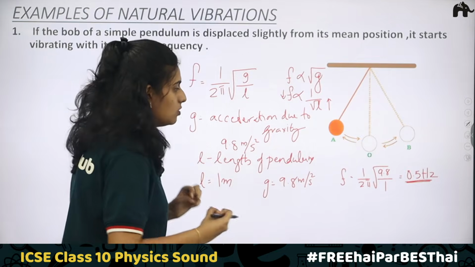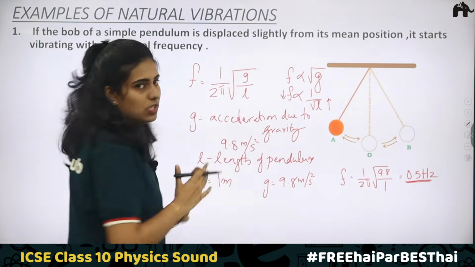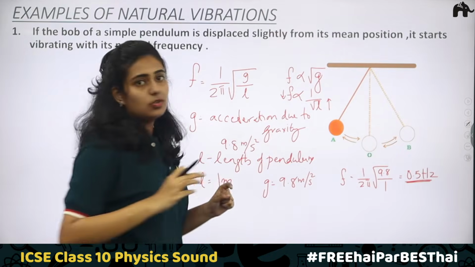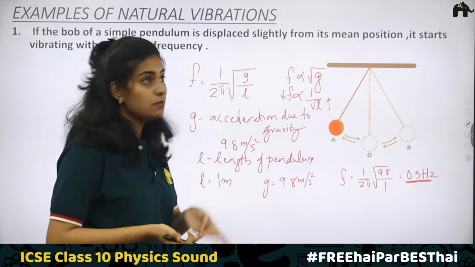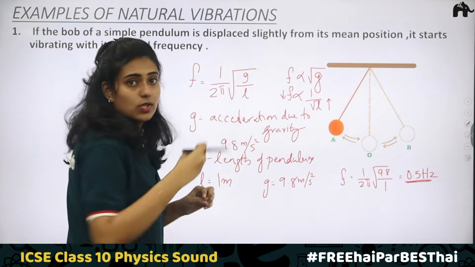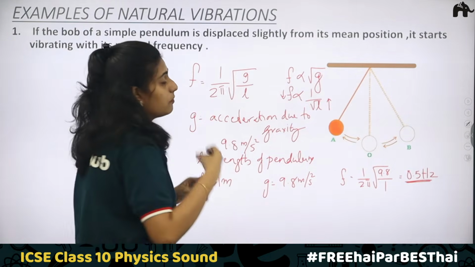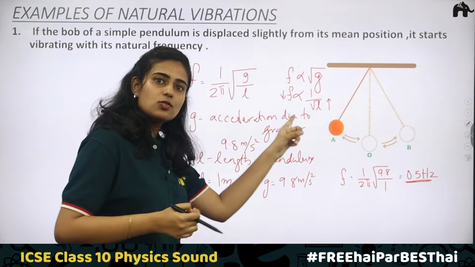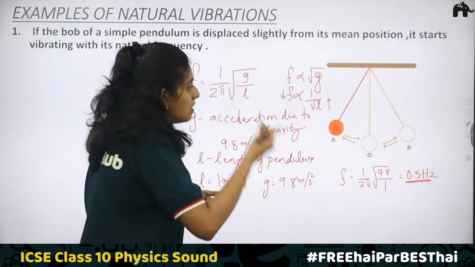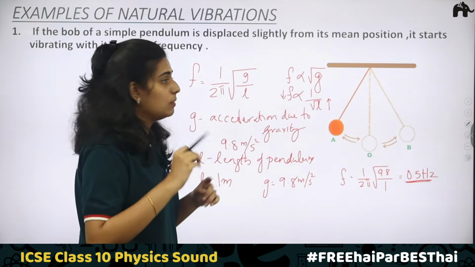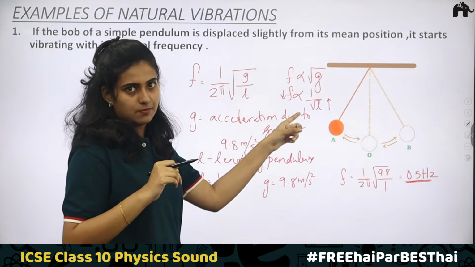So different pendulums will have different natural frequencies. Why? Because we can say that the acceleration due to gravity is a constant on the surface of Earth, but it depends mainly on the length. We said that as the length increases, frequency decreases. Now, if we consider different pendulums of different lengths, then they will have different natural frequencies. The one with the maximum length will have the minimum natural frequency, and the one with the minimum length will have the maximum natural frequency. Clear?